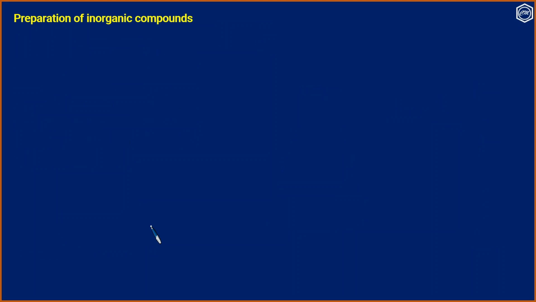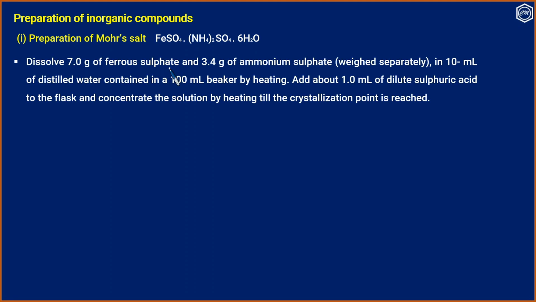Now let us consider the preparation of inorganic compounds. First, the preparation of Mohr's salt. Mohr's salt is a double salt of ferrous sulfate and ammonium sulfate with 6 molecules of water of crystallization. It can be prepared in the following way. Dissolve about 7 grams of ferrous sulfate and 3.4 gram of ammonium sulfate in 10 ml of distilled water contained in a 100 ml beaker by heating.